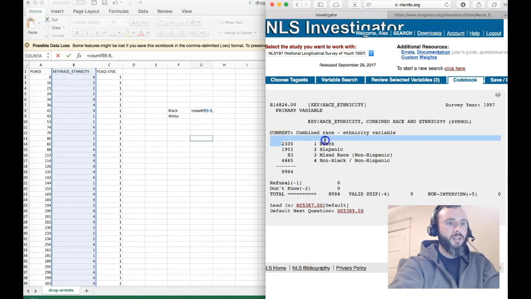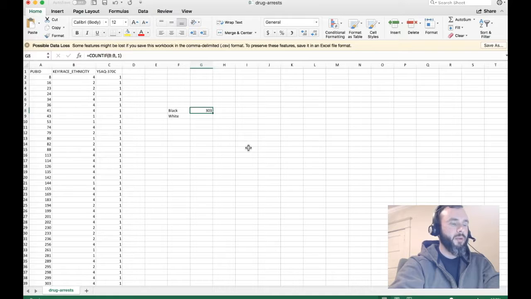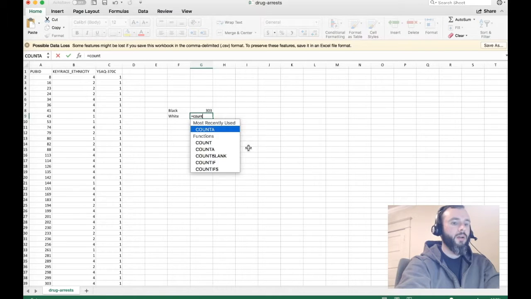In my codebook right here, I see that black is code number 1. So back over here, I do B colon B, comma, 1, then close parenthesis and hit enter. That's how many black people have used marijuana since the last interview. I want to do the same thing for white.